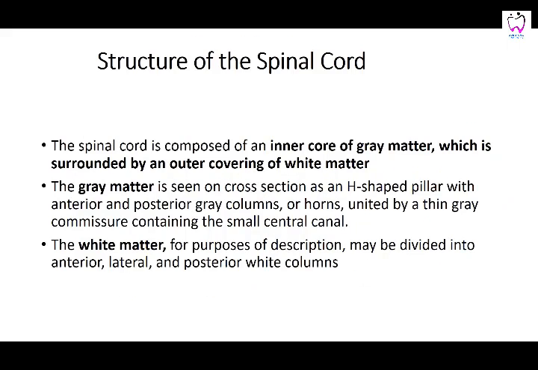The structure of the spinal cord is composed of an inner core of gray matter, which is H-shaped, or you can call it a butterfly shape, surrounded by an outer covering of white matter. The gray matter has anterior and posterior columns united by the gray commissure, or a connecting part, which contains the central canal. Then the white matter can be divided into three bundles: anterior, lateral, and posterior white columns. These are called white columns because they contain bundles of nerve fibers going up and down.